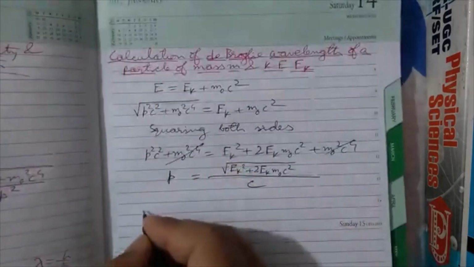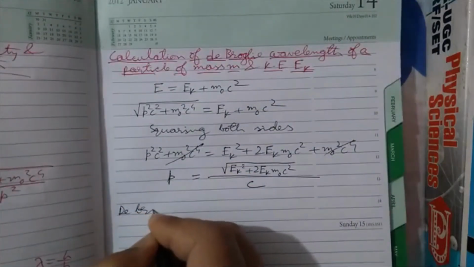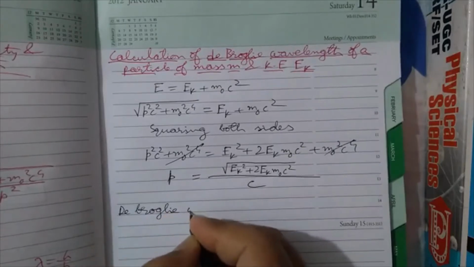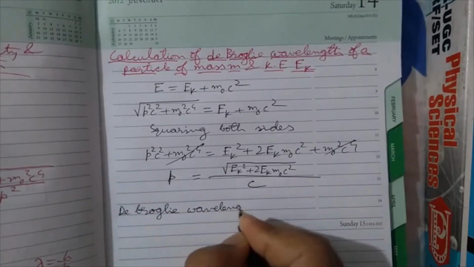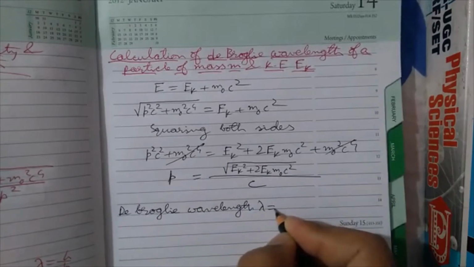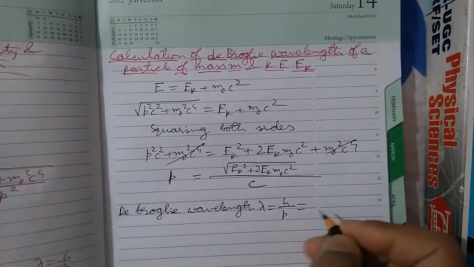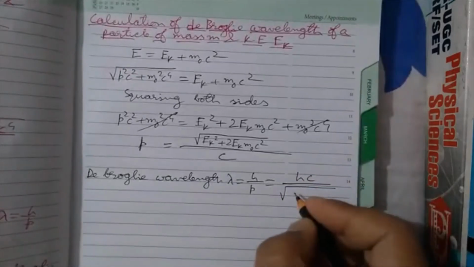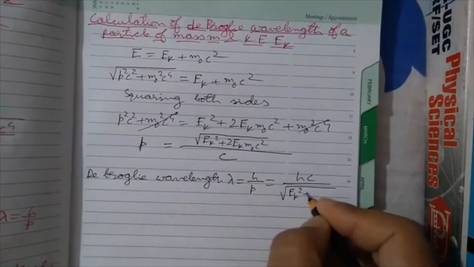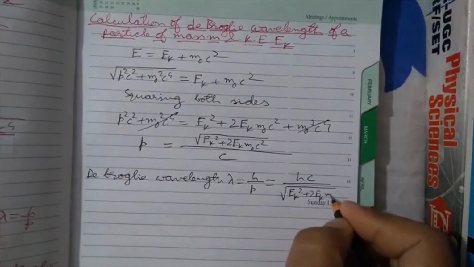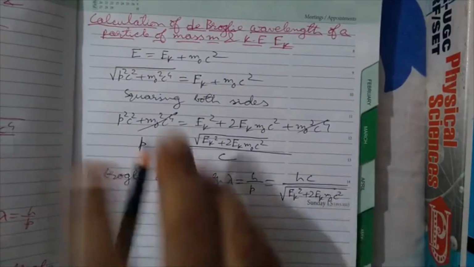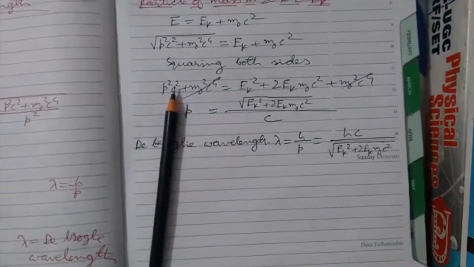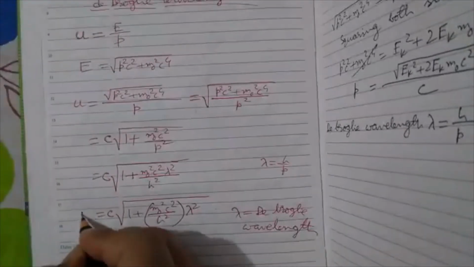Okay, and the de Broglie wavelength lambda will be what? Lambda will be h by p. So this will be hc by square root of Ek square plus 2Ek into m naught into c square. Okay, so this is the thing. So you have to remember these two formulas. Actually, you can get problems from this.